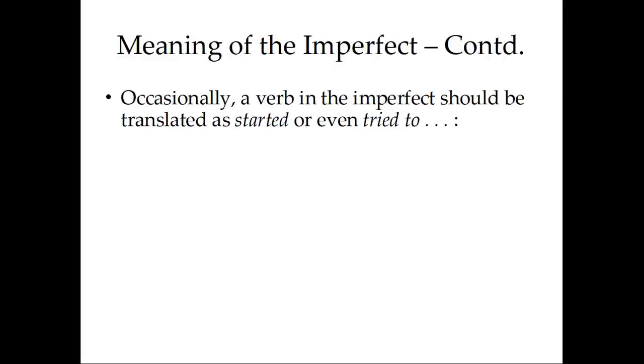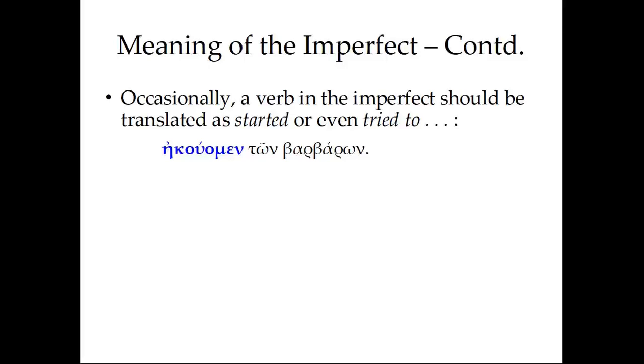Occasionally, a verb in the imperfect should be translated as started or even tried to. So not just I was listening, or even I listened, but I started to listen, or I tried to listen. For instance, ekouomen ton barbaron. Here we have the first person plural imperfect form of the verb akouo, ekouomen. We were listening. And again, the genitive of whom we were listening to, ton barbaron.